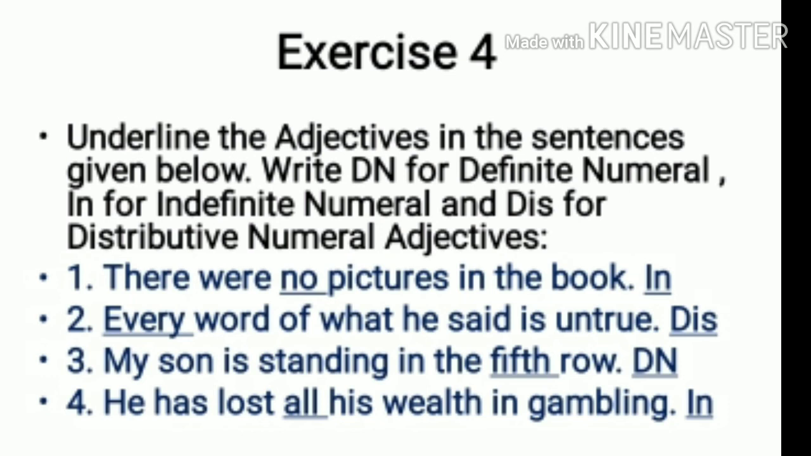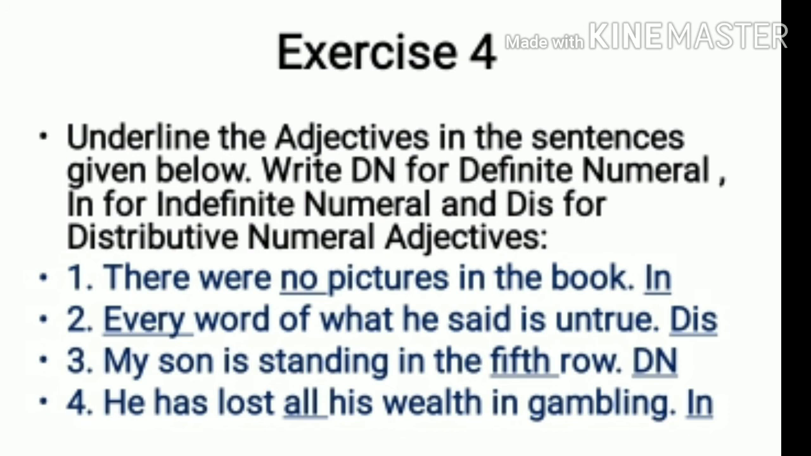Which one? No. No you need to underline. Second one, every word of what he said is untrue. So word is your noun and every is your adjective, you need to underline. And this every is which number? Distributive. So we have to write DIS. Third one, my son is standing in the 5th row. Row is your noun and 5th is showing you the number. Now which number is this? Again it is a definite numeral adjective and this is the ordinal number.